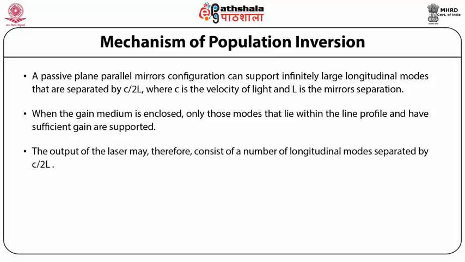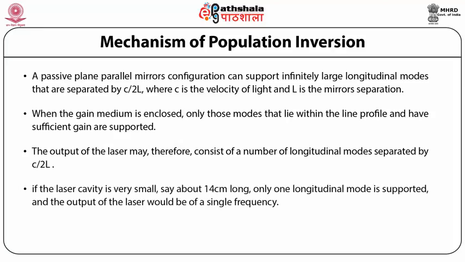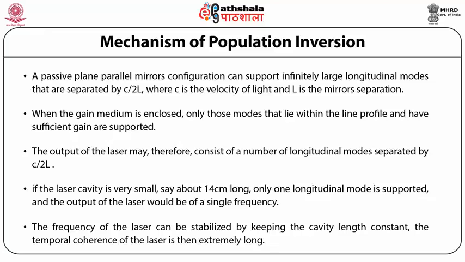The output of the laser may therefore consist of a number of longitudinal modes separated by c/2l. If the laser cavity is small, maybe around 14 cm long, only one longitudinal mode is supported and the output of the laser would be of a single frequency. The frequency of the laser can be stabilized by keeping the cavity length constant. The temporal coherence of the laser is then extremely long.